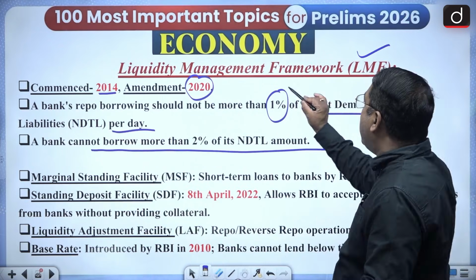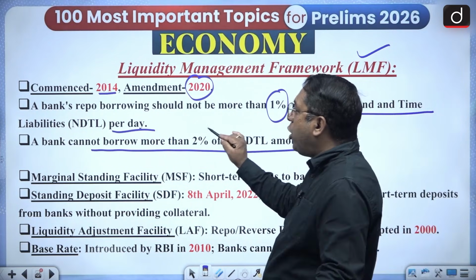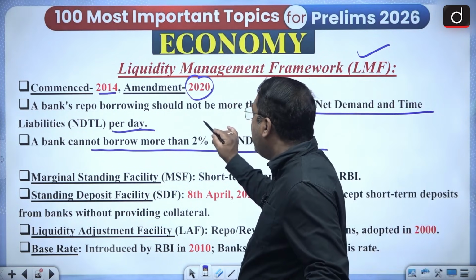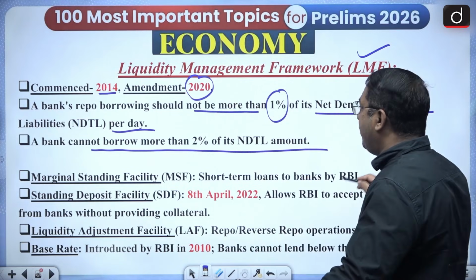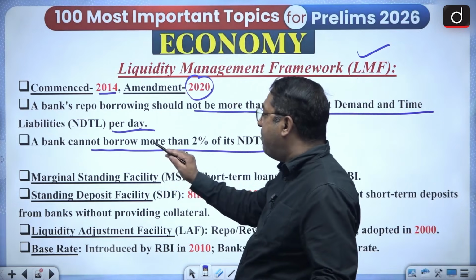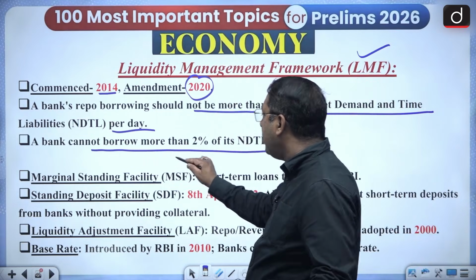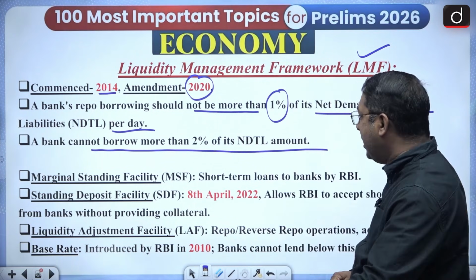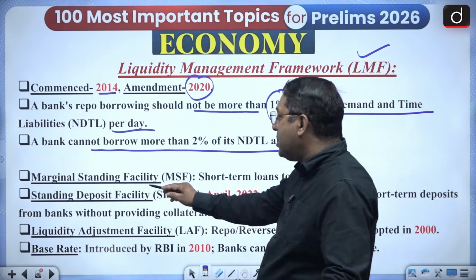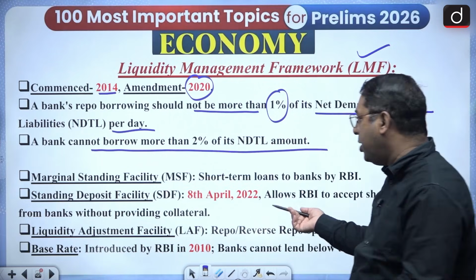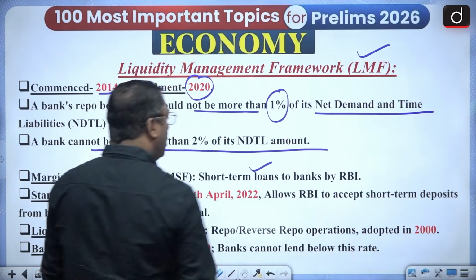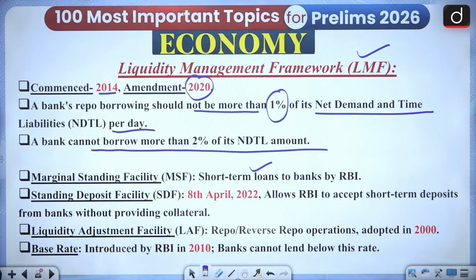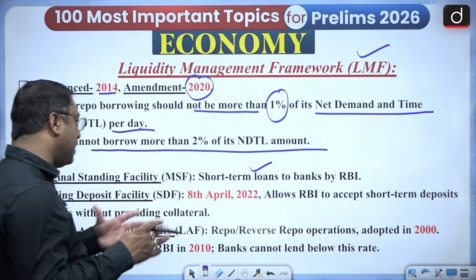So liquidity management framework, this is very important, amended 2020, should not be more than 1% of its NDTL, and a bank cannot borrow more than 2% of its NDTL amount. And marginal standing facility, I had said, it's a short-term loan to banks by the RBI, and that too on events of emergency.